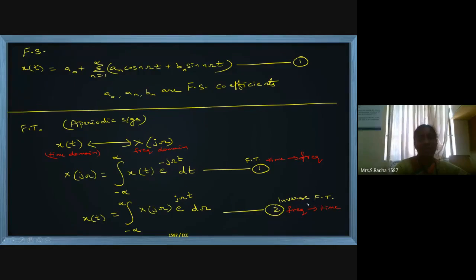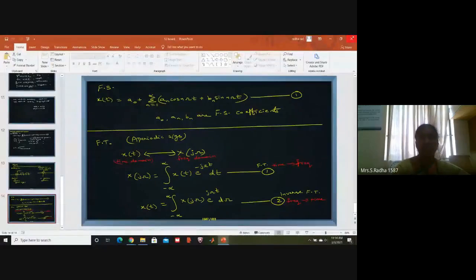We have x of j omega, the frequency domain, and we are converting it into x of t, the time domain. So this is the formula, and it is called the inverse Fourier transform. We are converting frequency domain to time domain.